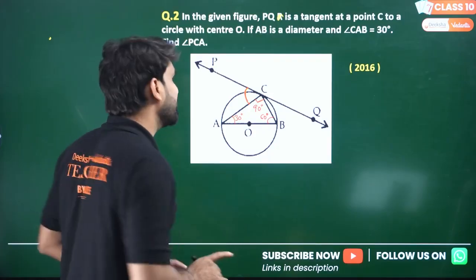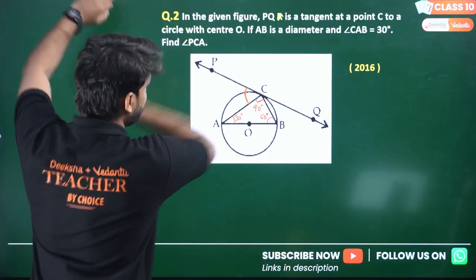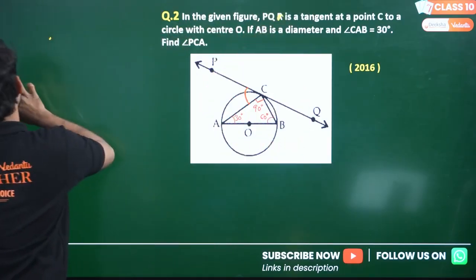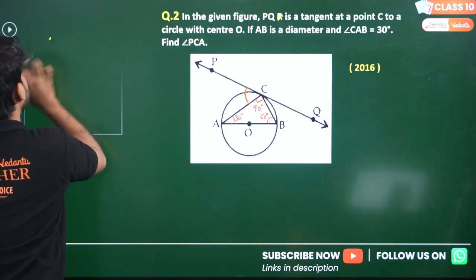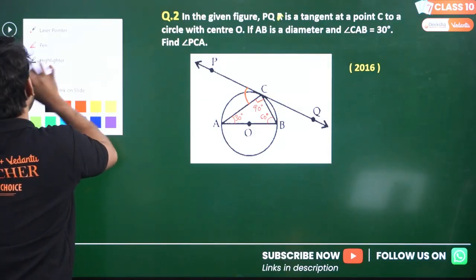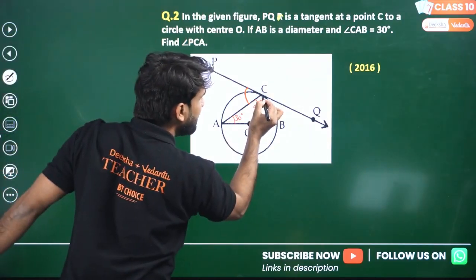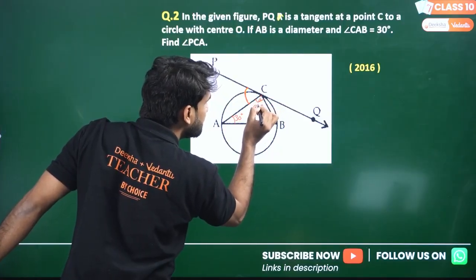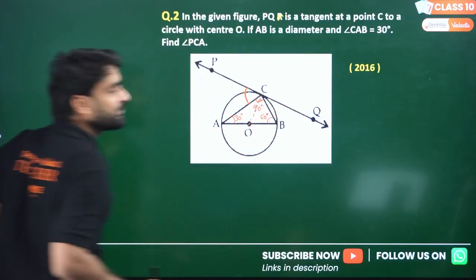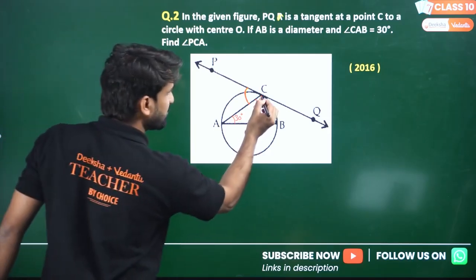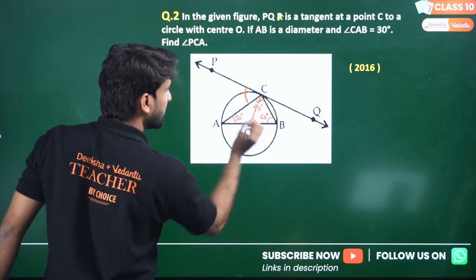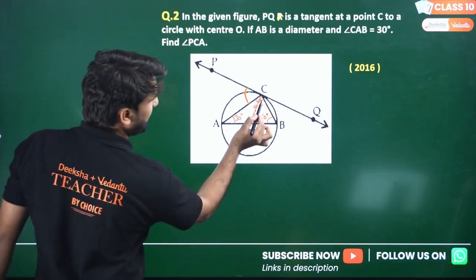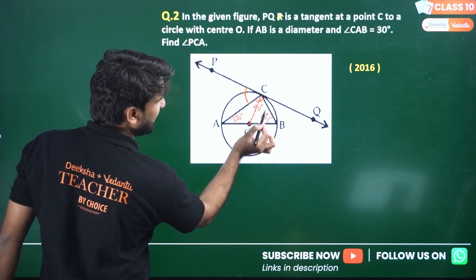Now, what is the theory here? Let me show you. Can we join O to C? This is the center and this is the point of contact. If I join O to C, there will be this radius, and 60 degrees, 60 degrees.